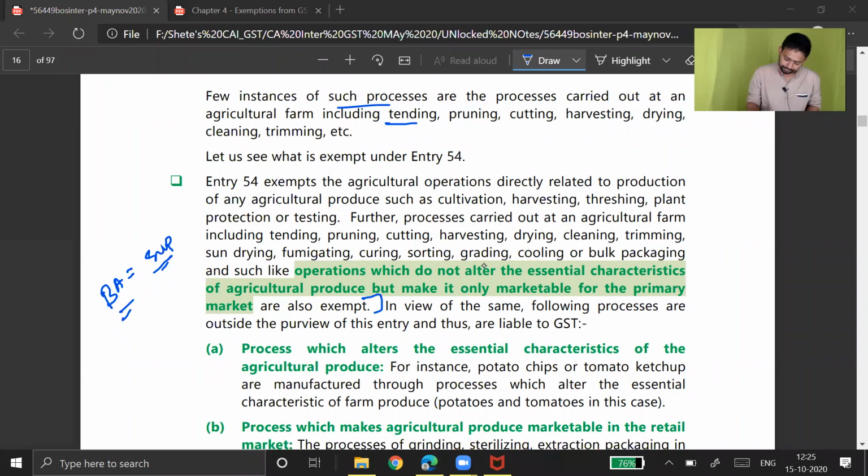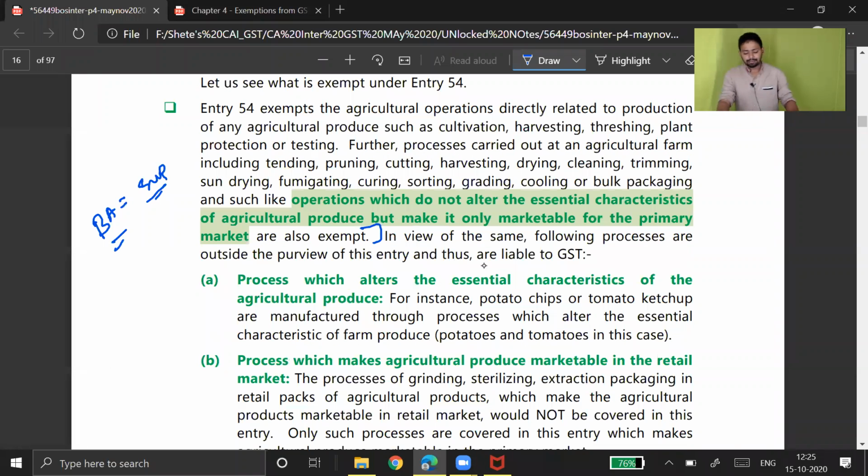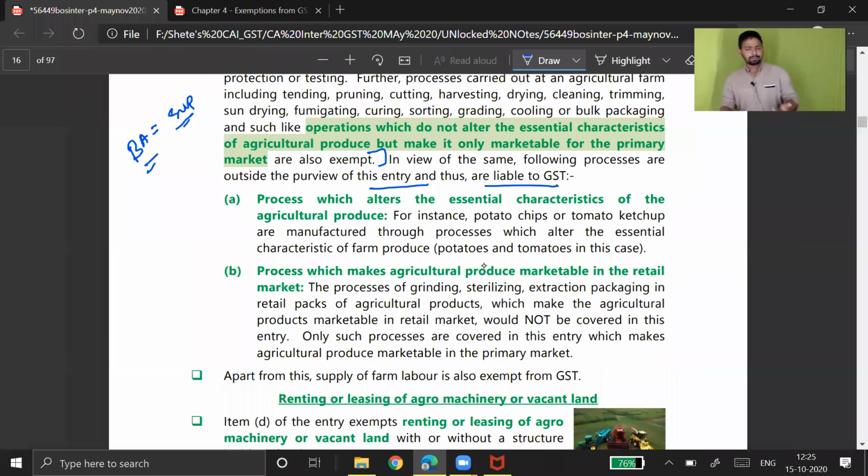Next. In view of same, following processes are outside the purview of entry and thus liable to GST. So, okay, sir, we understood these are activities which are exempt. But is there any activity which can be taxable and which can be asked in examination? Yes. So they are giving you few examples of those things.